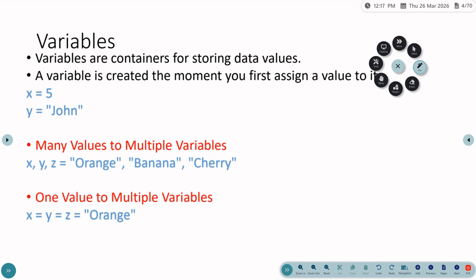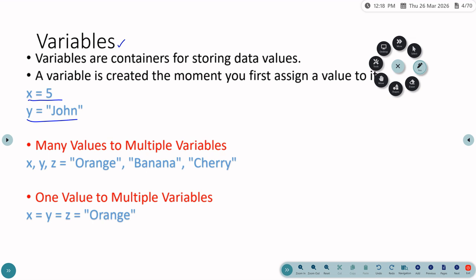Now I am beginning with the first syntax. I'm beginning with the variables of Python. The first one is variables. What do variables mean? We are beginning with the Python syntax, and the first thing we are going to learn is variables. Variables are used to store some kind of values. These are the examples of the variables.